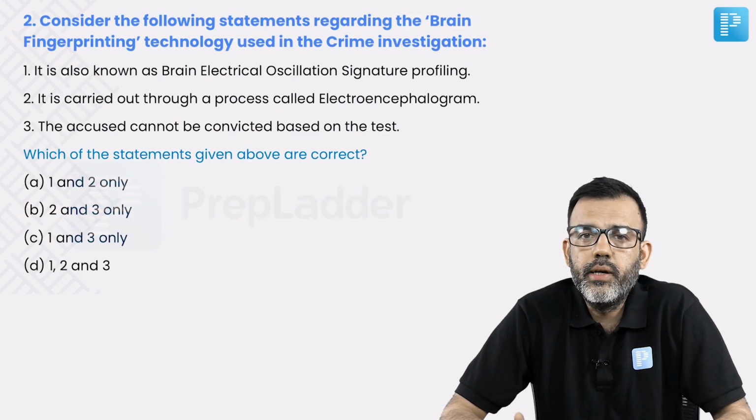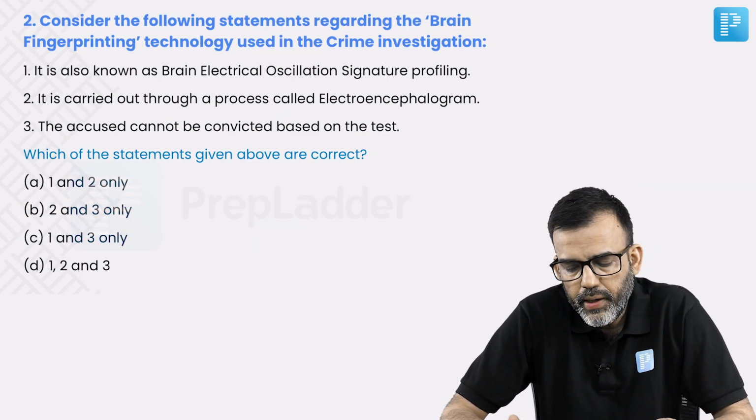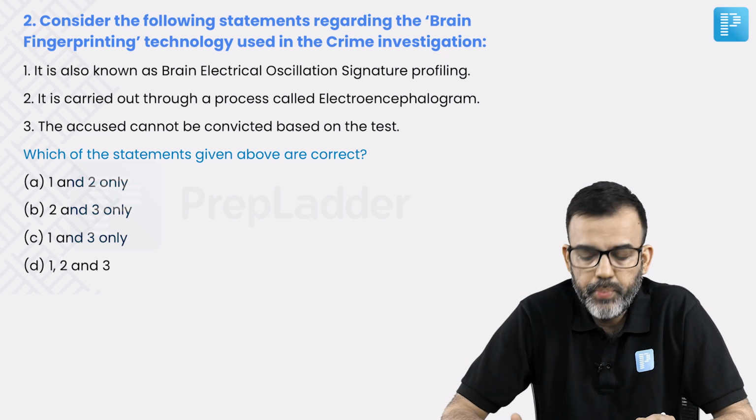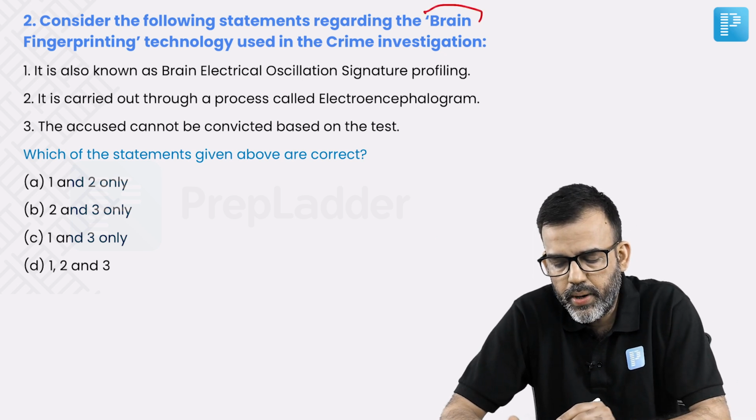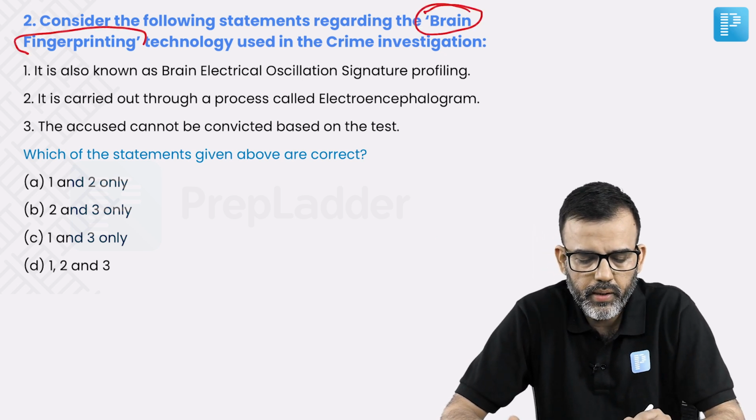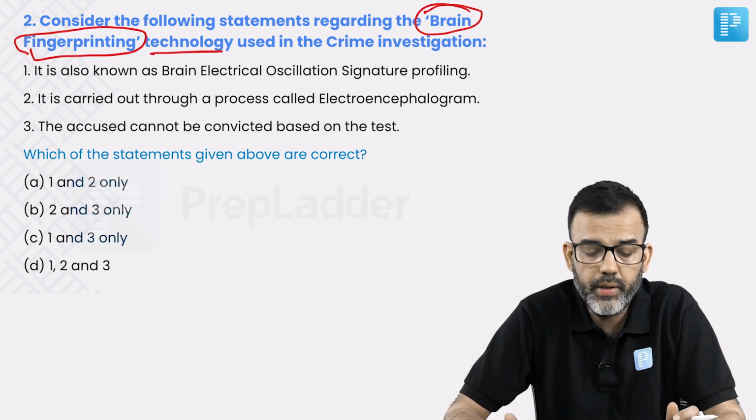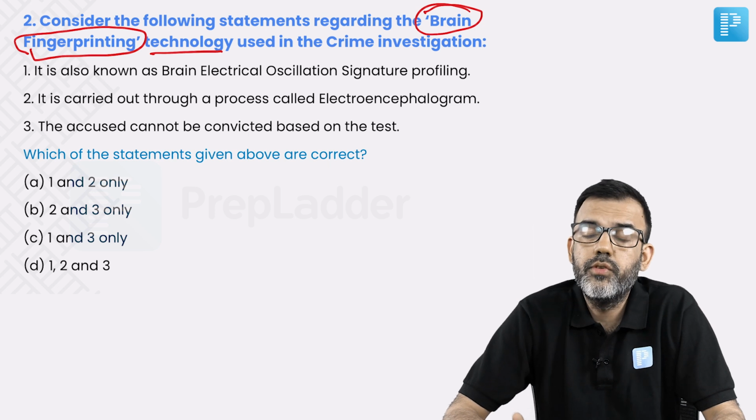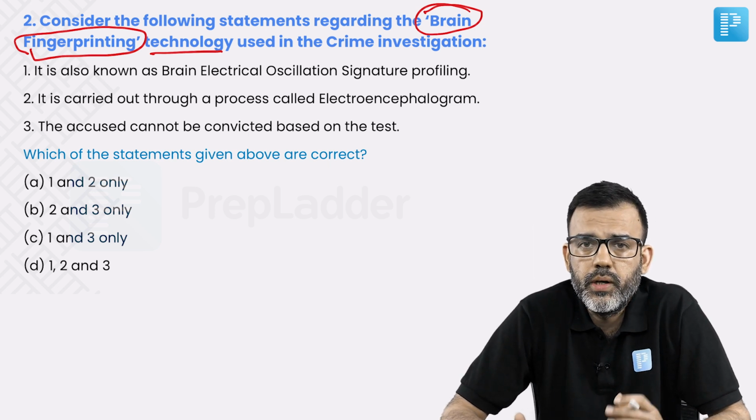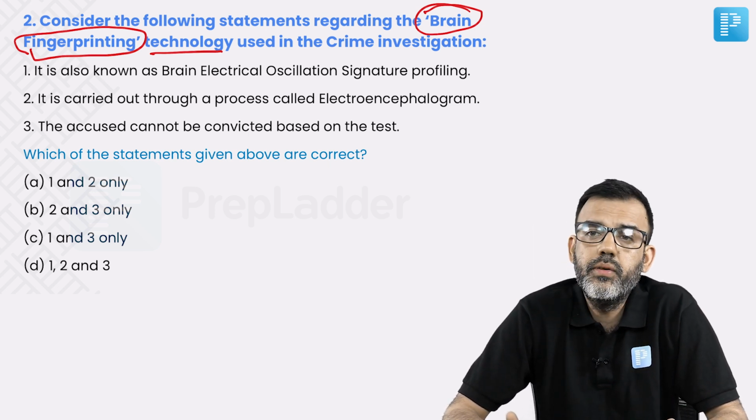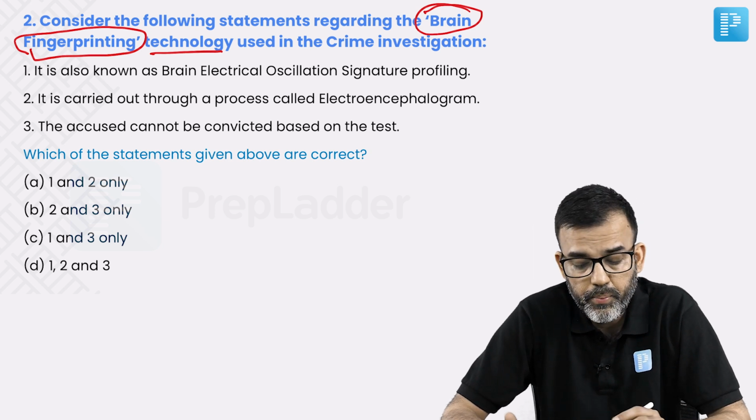Let's get into the second question. It is with respect to a technology called brain fingerprinting. It is always in the news, a very emerging and sound technology, especially in criminal investigations. It's becoming very, very important.